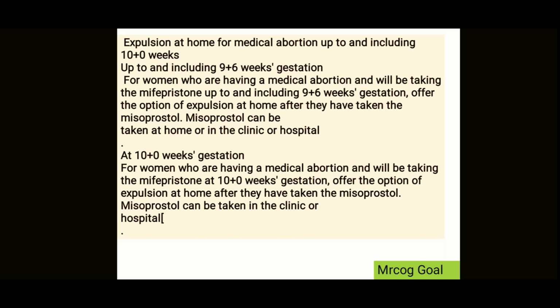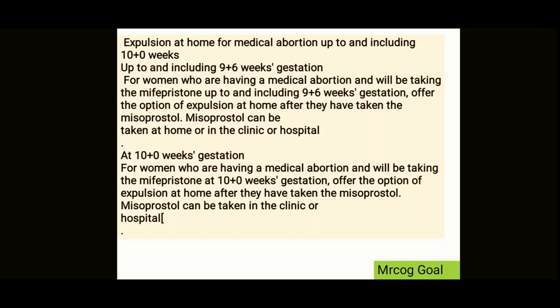Now, remember, expulsion at home for medical abortion up to and including 10 weeks. So up to 10 weeks, you may ask the patient to go for expulsion. Okay. So if there is expulsion at home, right? So that is allowed. So up to and including 9 plus 6 weeks, and another one is at 10 weeks.